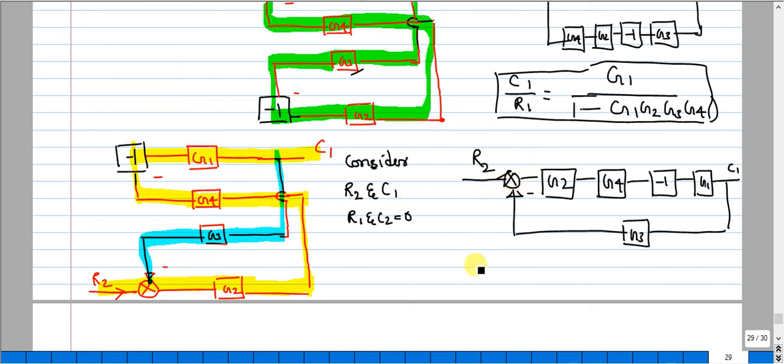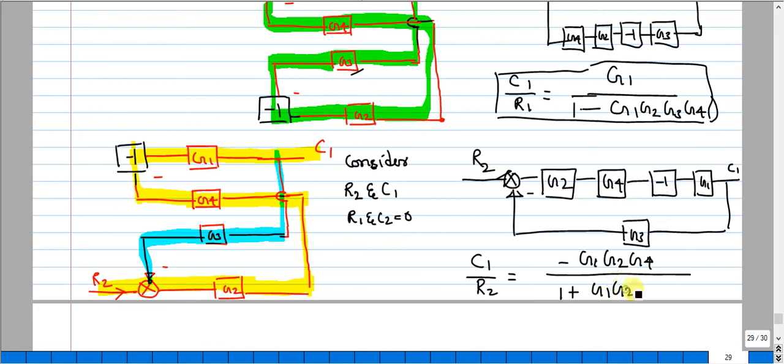So if I write C1 by R2, the equation will be, I have a negative, minus G2 G1 G2 G4 whole divided by 1 minus, if I have a negative sign it will be positive, and again I have a negative, so that negative will become positive.